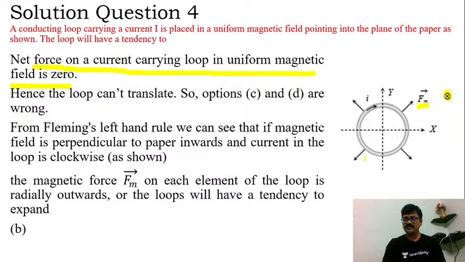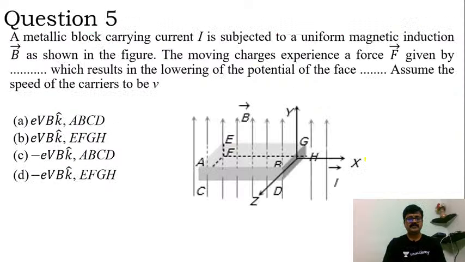Now let's take a look at the next question. Fine. So now we move on to question number 5. A metallic block carrying current I is subjected to a uniform magnetic induction B as shown in the figure. The moving charges experience a force F given by dash, which results in the lowering of the potential of the face dash.